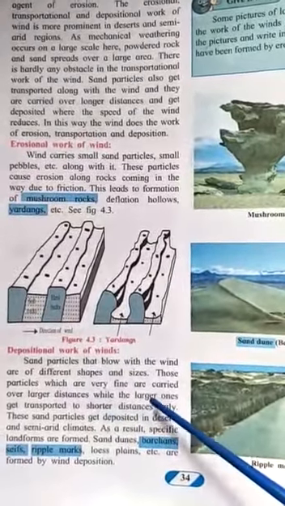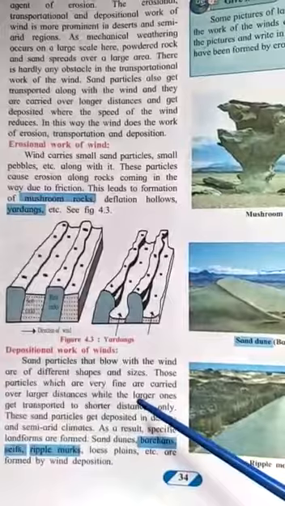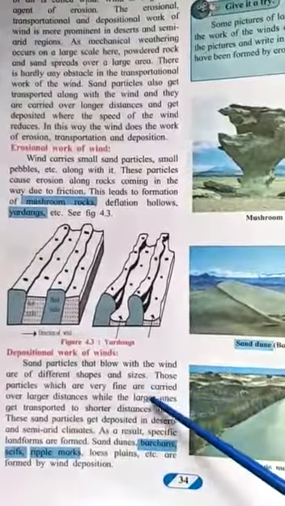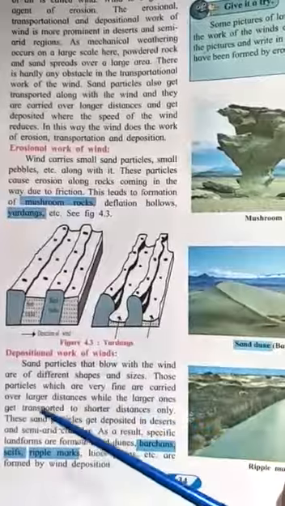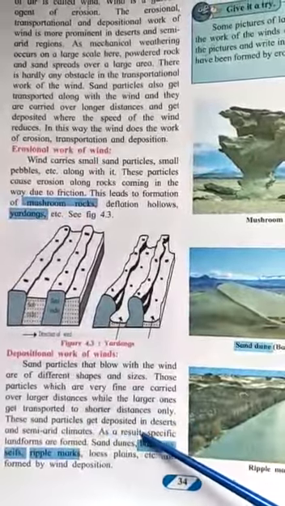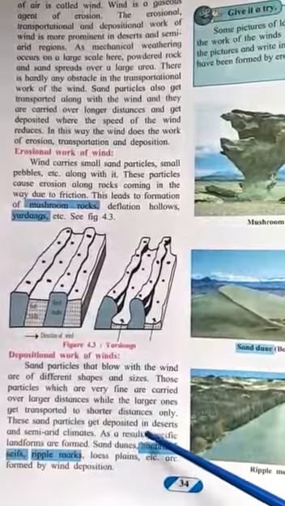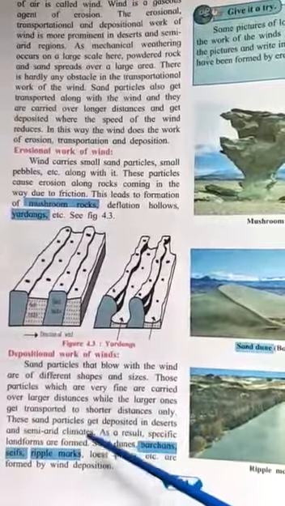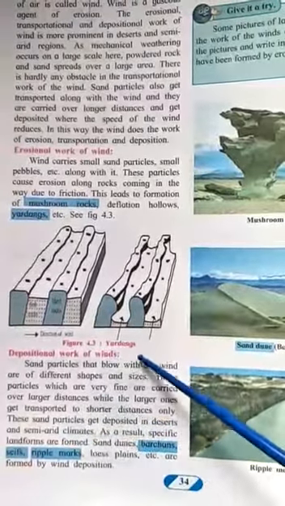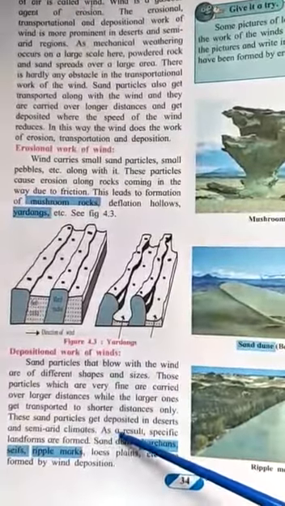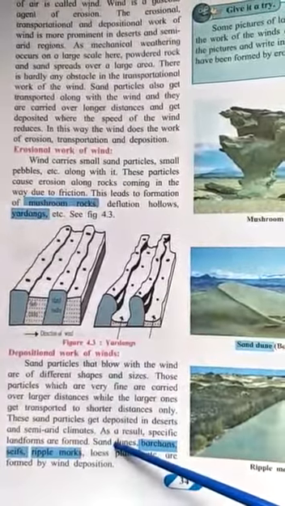Because the larger ones have weight, so they are transported to shorter distances. They fly with the wind and they settle down early. Then these sand particles get deposited in deserts and semi-arid climates. As a result, specific landforms are formed. So when these are deposited in semi-arid and desert regions, certain landforms are formed, such as sand dunes.